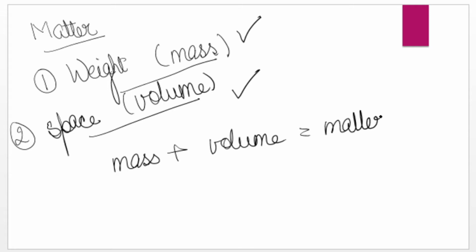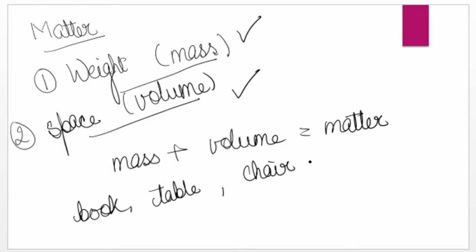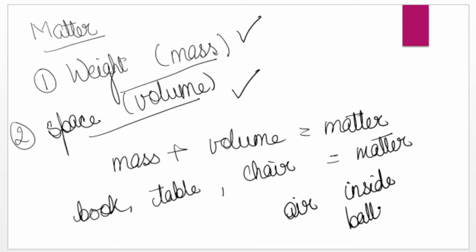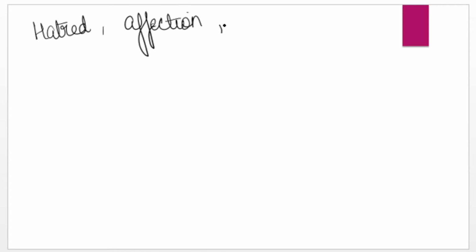So anything around you like book, table, chair, your phone, your laptop, these are all characteristics of matter because they occupy some space. Even the air inside the balloon occupies space. You can't see it, but it is still coming under the category of matter. But anything like hatred, affection, these are all feelings. You can't see them, so these are not in the category of matter.